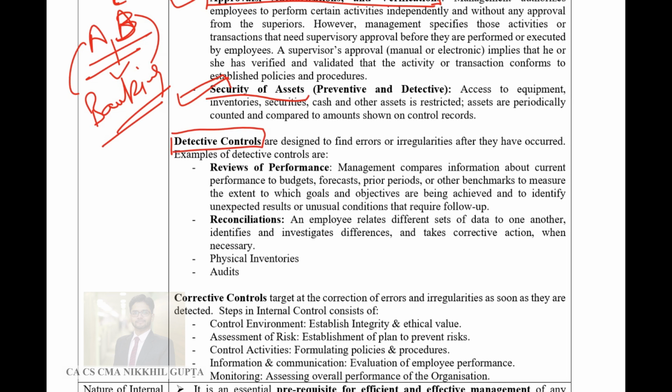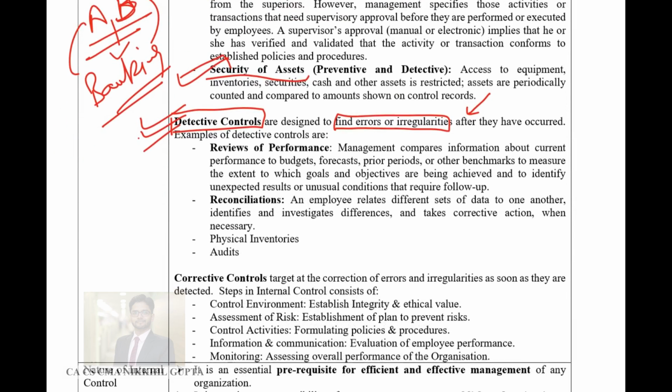The second kind of controls are detective controls. Detective control means that once any error or irregularity has taken place, what are the steps which we can take to detect this misappropriation or this error in the entire transaction? Now, the best way is to review the performance. You have to review and supervise the performance, and you will be able to figure out where controls have lapsed.